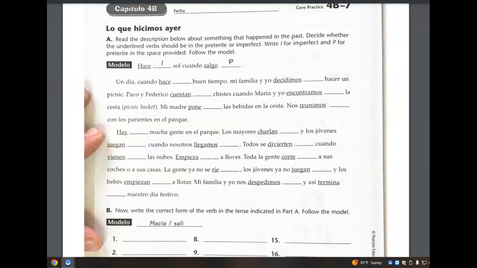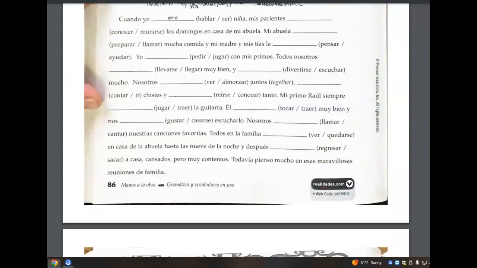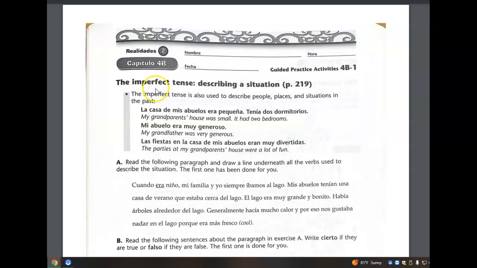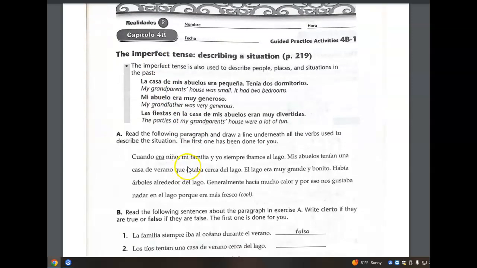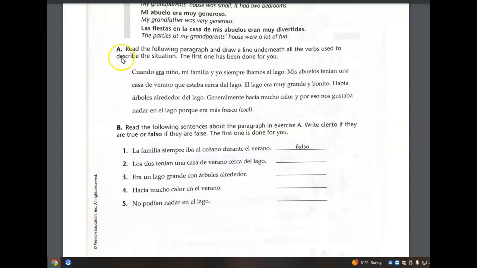All right, next page is at the top here. Imperfect is used, and I guess maybe kind of doing this out of order a little bit, to describe people, places, and situations in the past, again, to provide that background setting. For part A, you're underlining all the verbs used in the imperfect to describe the situation.